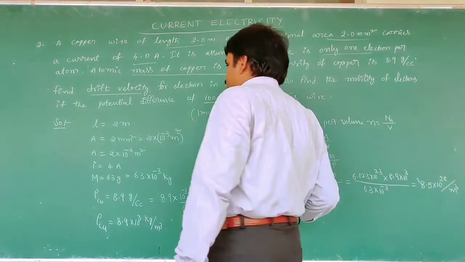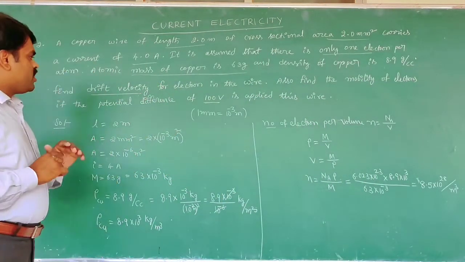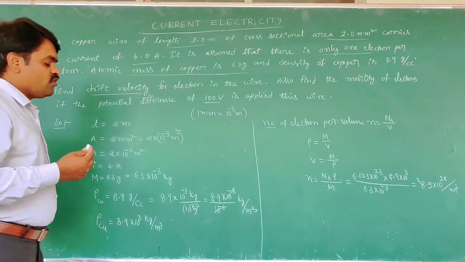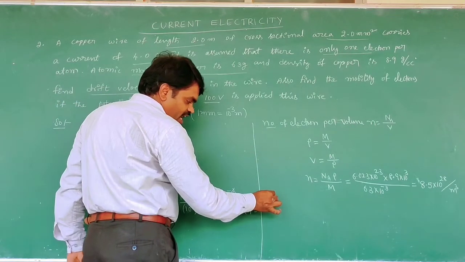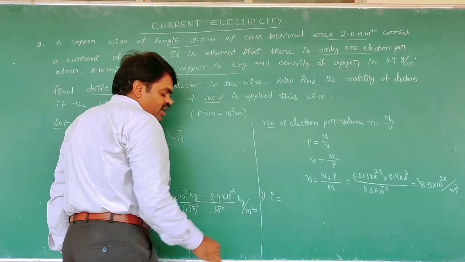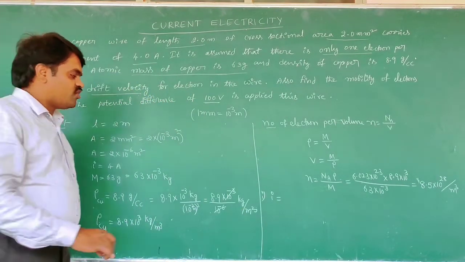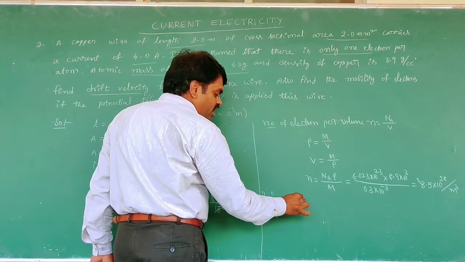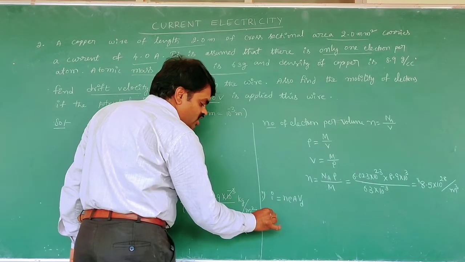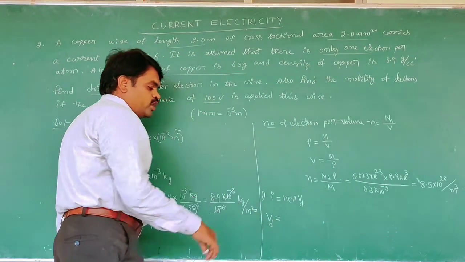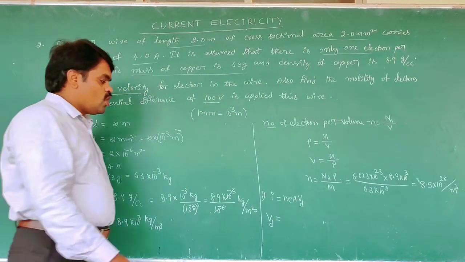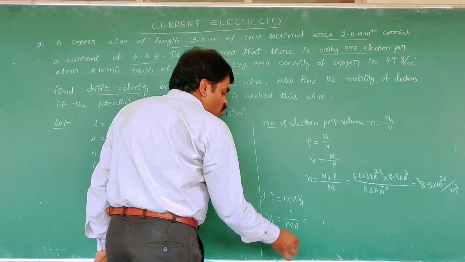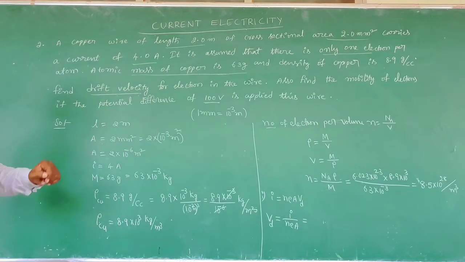Electrons per meter cube. Now it is a number density you find, but what are they asking? Drift velocity. Drift velocity, relation with electric current, and the drift velocity formula, I is equal to nAeVd. Then Vd is equal to I by nAe. What is the current? Current is 4 ampere.